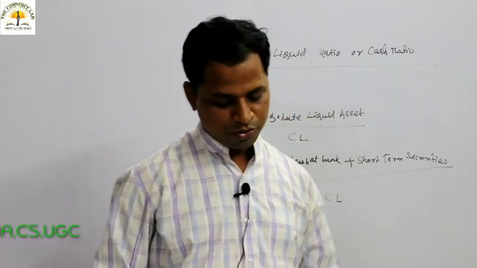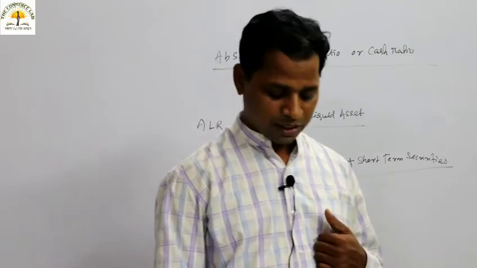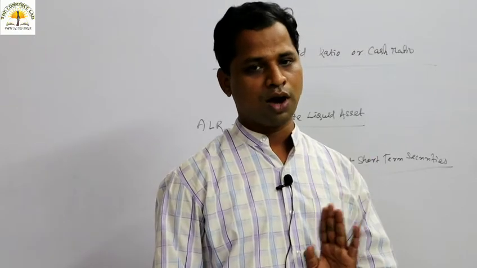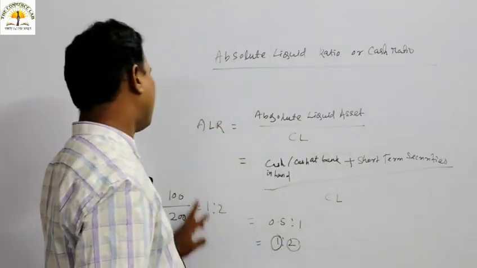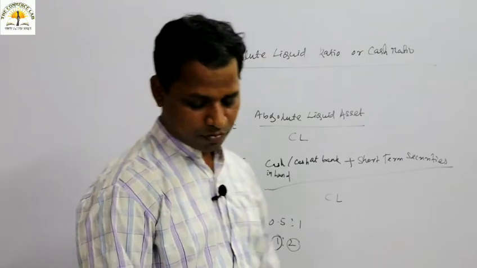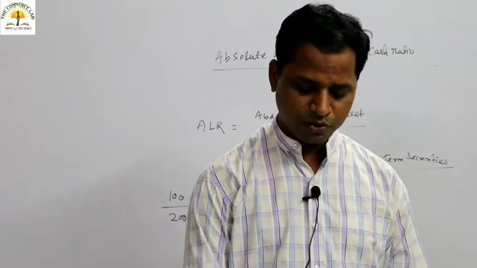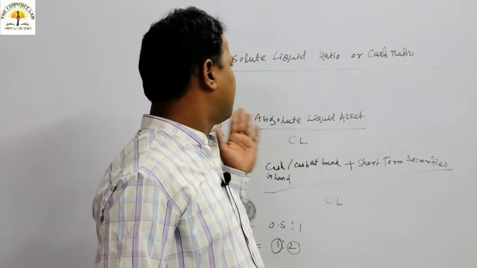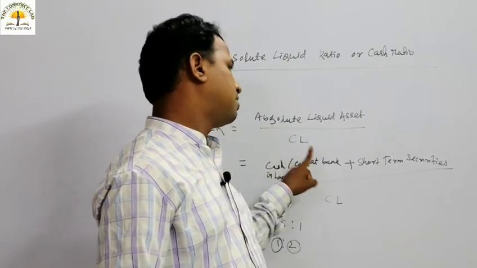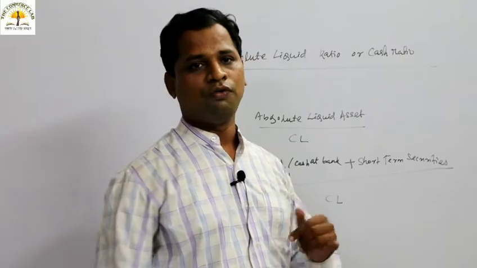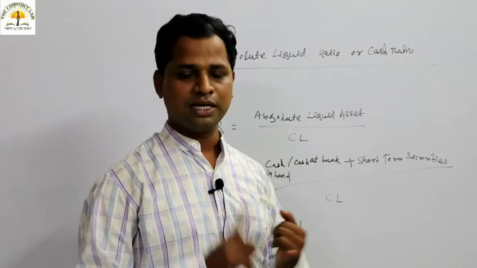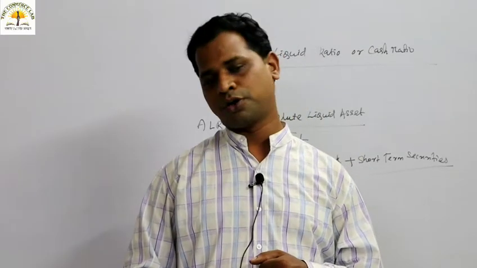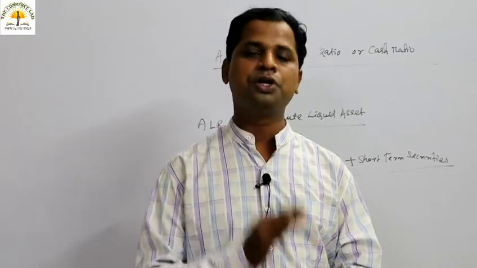So absolute liquid ratio का जो कि rule of thumb बताते हैं क्या? The ratio should be what, everybody? 0.5:1 और it is simply 1:2. So this is all about the absolute liquid asset. Under the absolute liquid ratio, the absolute liquid asset is the important term where we are concerned about the cash in hand and cash at bank, as well as what, everybody? Short term securities.